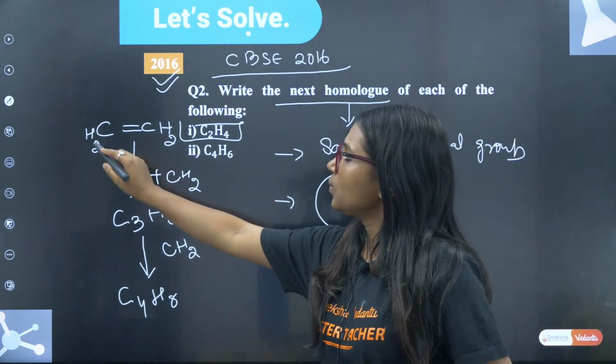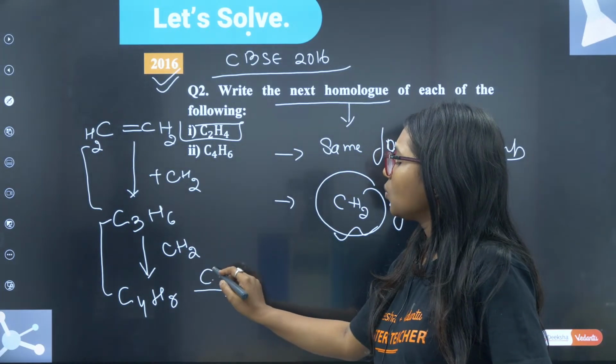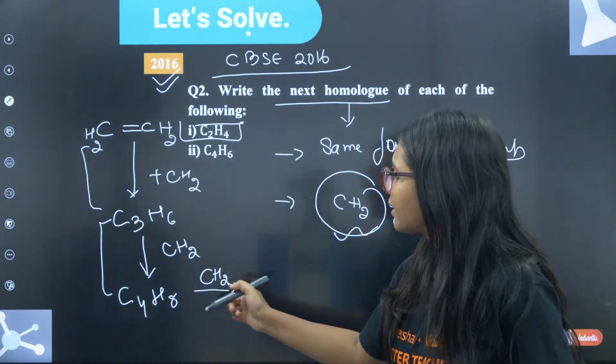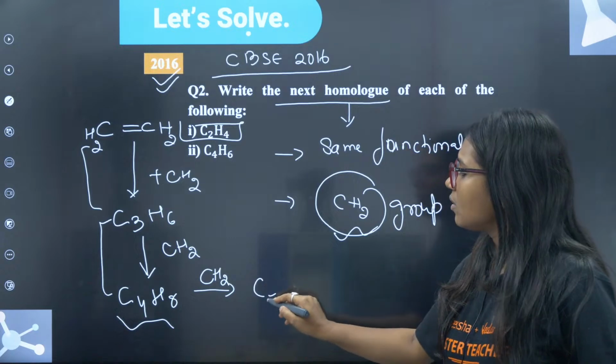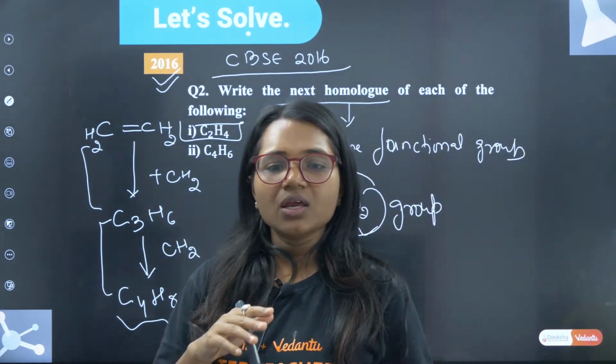The difference between these two is only CH2. Again, you will add CH2. What is the next homologue for C4H8? It will become C5H10. Very good.